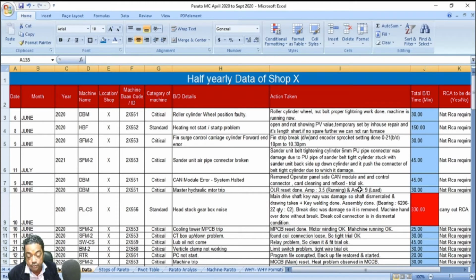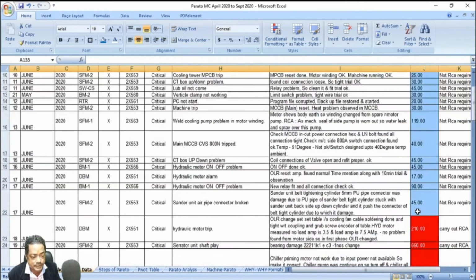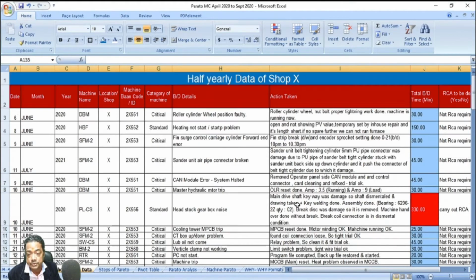Now let us do Pareto. For Pareto, we don't filter out chronic breakdowns because they are a very few quantity. See, out of this many, very few. So it is not required, and it will not have any impact on your analysis. So we will take the complete data.